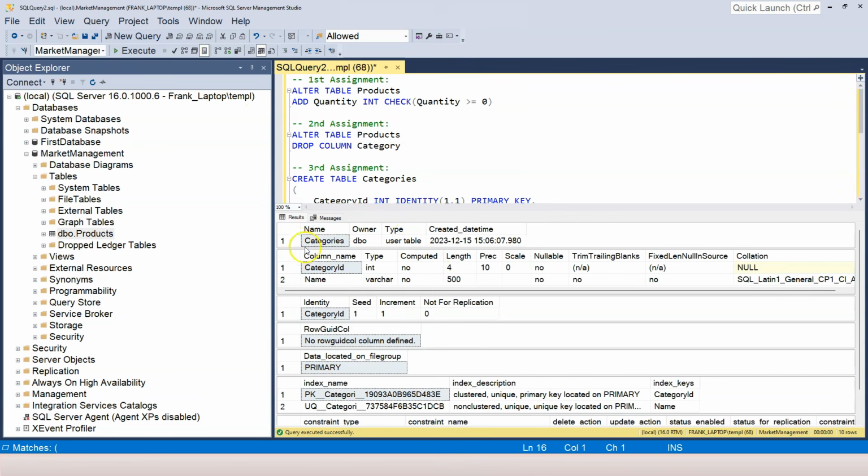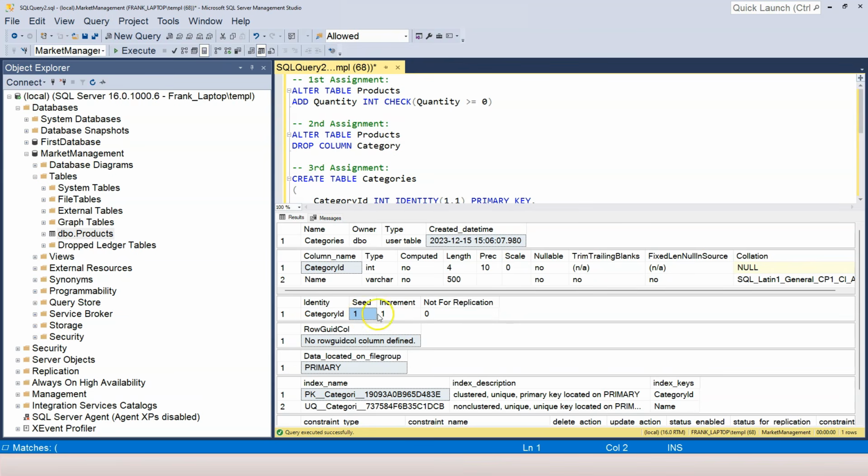Then highlight it. Now you can see all of these sections show up. I have the table information. It even tells me the created date time. I have the category ID. I have name. I can see that this column is the identity column, right?